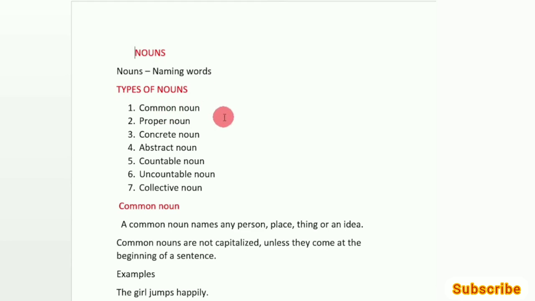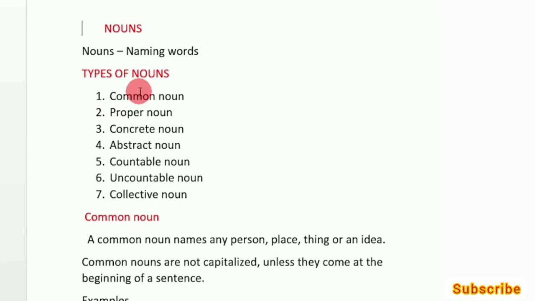So, first we are going to take a look at common nouns and proper nouns, then concrete noun, abstract noun, and the next thing is countable noun, uncountable noun, collective noun. Actually, nouns are of many types. So, today we are going to look at these 7 types, which are very important in English. Let's have a quick glance at these things.